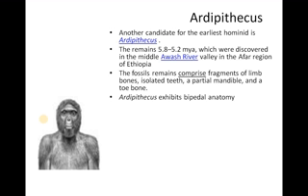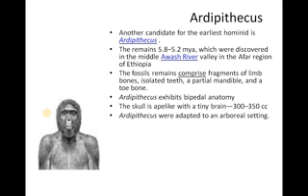That is what bipedalism refers to. The skull looks almost like an ape-like structure with a tiny brain having a capacity of 300 to 350 cc. That is the cranial capacity, the volume of the cranial cavity.